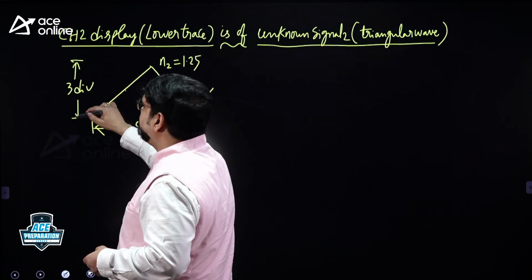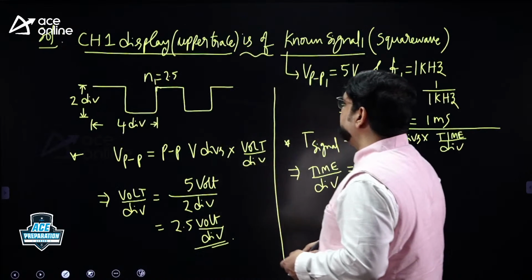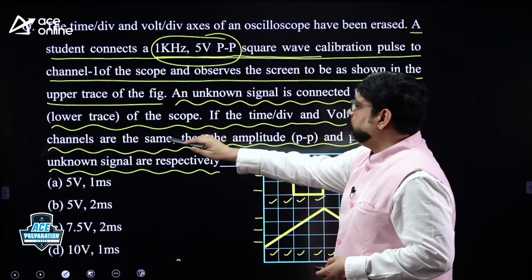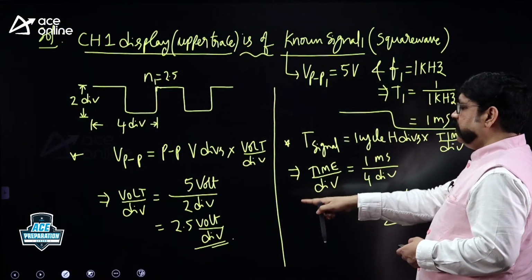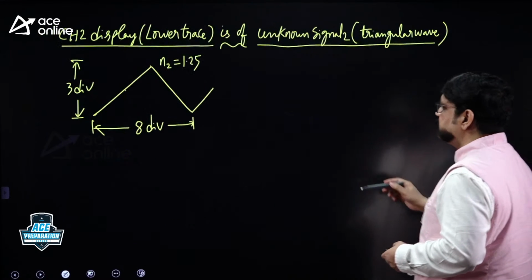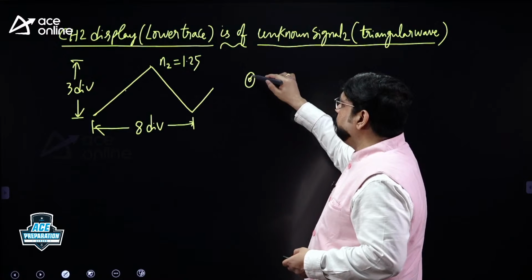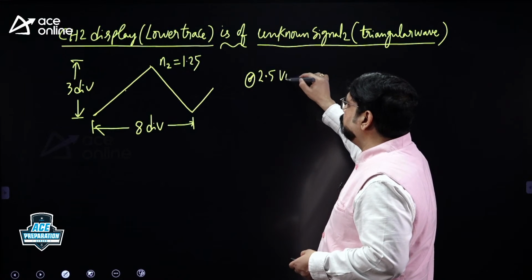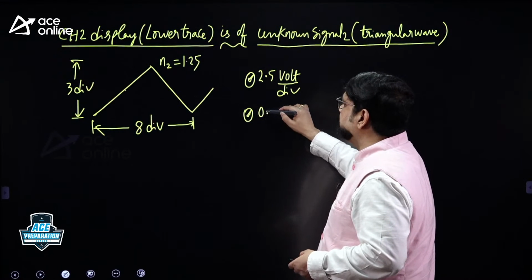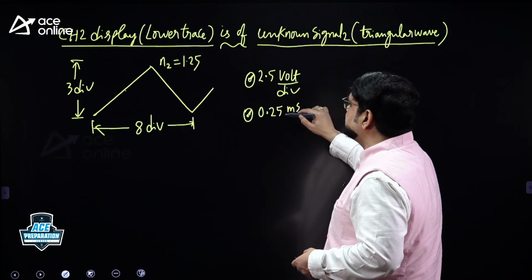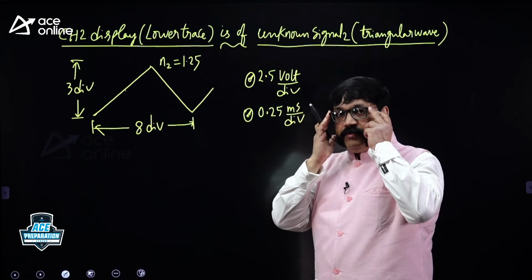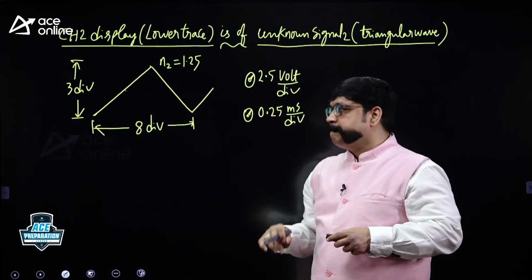What is one more parameter given? One more piece of information given is that the time per div and volt per div on both channels are the same. Just now we calculated the volt per div. For the channel 1 display we got 2.5 volt per div and 0.25 millisecond per div. So it is the same: 2.5 volt per div, and the time per div is 0.25 millisecond per div, which we calculated using the data given in statement 1 about the channel 1 display.